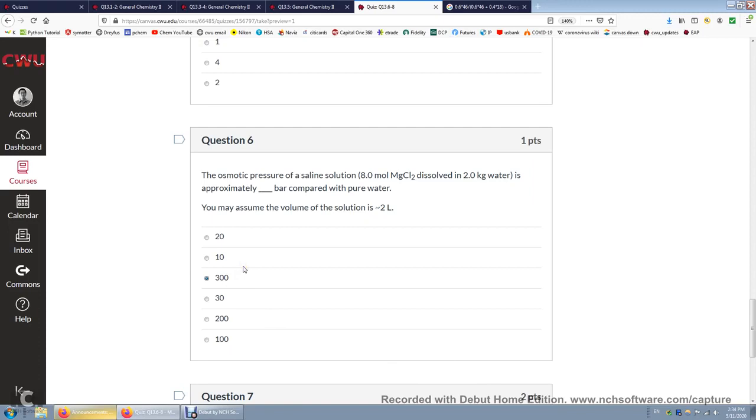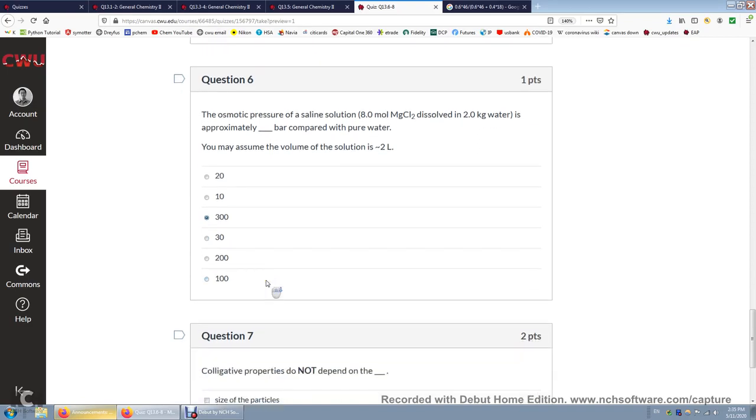Again, this is because the osmotic pressure is equal to CRT. And R is a constant. If we assume there's no temperature change, just room temperature, we can assume the osmotic pressure is proportional to the concentration. Therefore, if we increase the concentration by 50%, we increase the osmotic pressure by 50%.